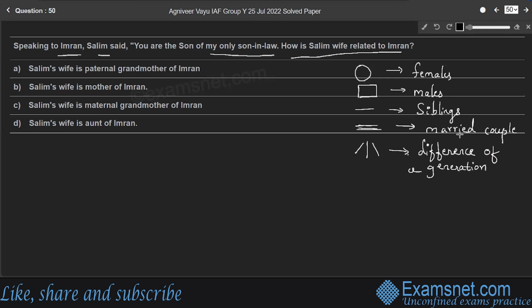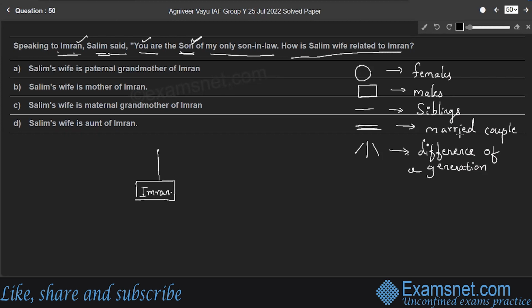Now consider the question. Speaking to Imran, Salim said, "You are the son of." Here you means Imran. The son indicates Imran is a male. Salim is telling, "You are the son of my only son-in-law." That means Salim has only one son-in-law.